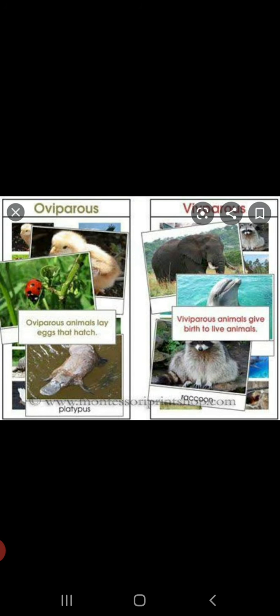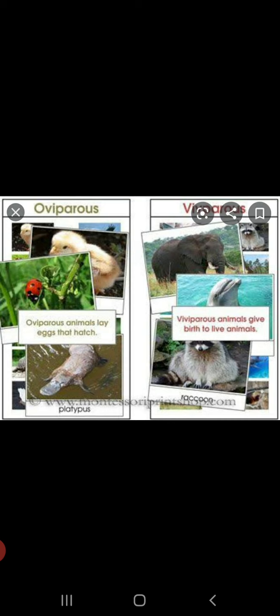Some examples of oviparous animals would be frog, lizard, butterfly, hen, sparrow. ये सब क्या हैं? Oviparous animals हैं that lay eggs, whereas viviparous animals are the animals which give birth to the young ones. For example, humans, cows, dogs, cats.